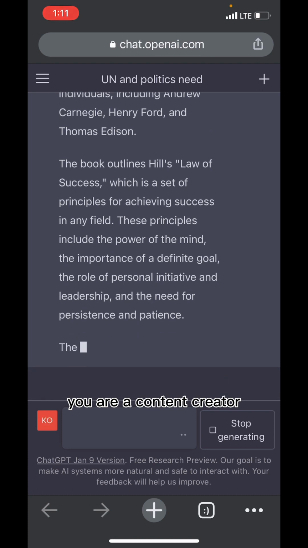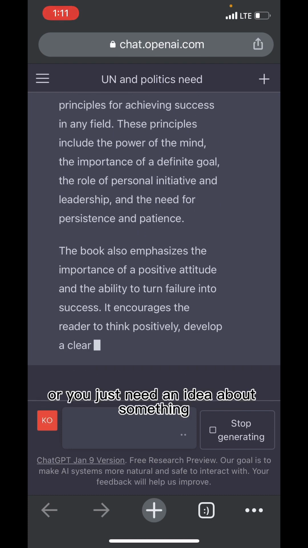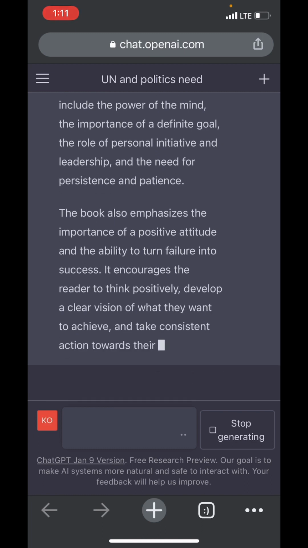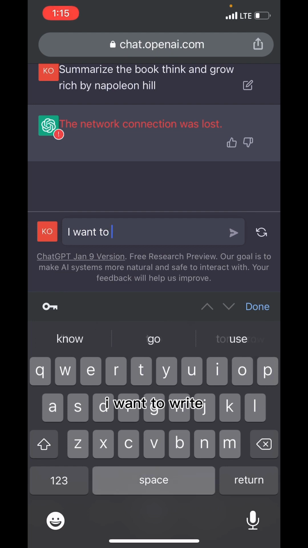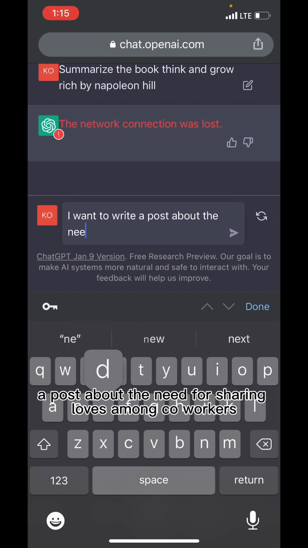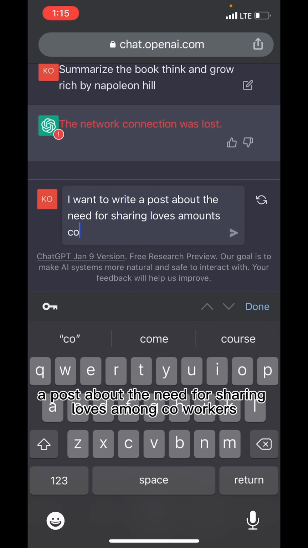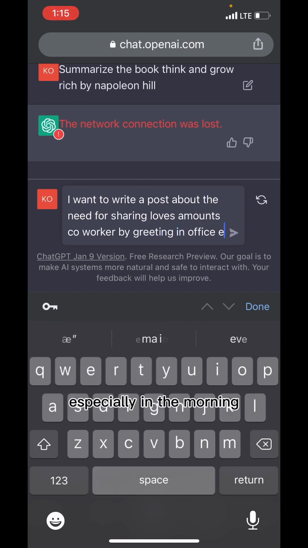Let's assume you are a content creator, you want to write a post on your Facebook and you don't even know what to write, or you just need an idea about something. You can talk to it directly. I want to write a post about the need for sharing love with co-workers, greeting in the office, especially in the morning.